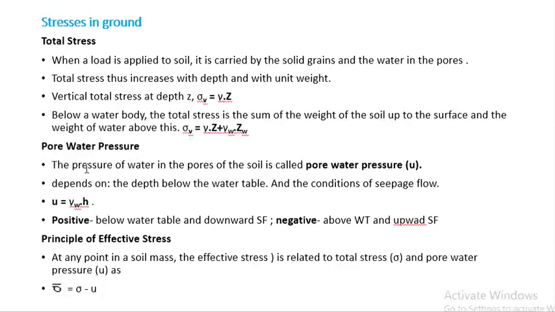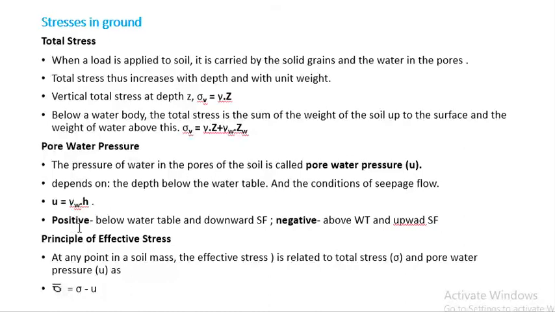Pore water pressure. The pressure of water in the pores of the soil is called pore water pressure. It depends on the depth below the water table and the condition of seepage flow. Here the formula is u equal to gamma w into h.